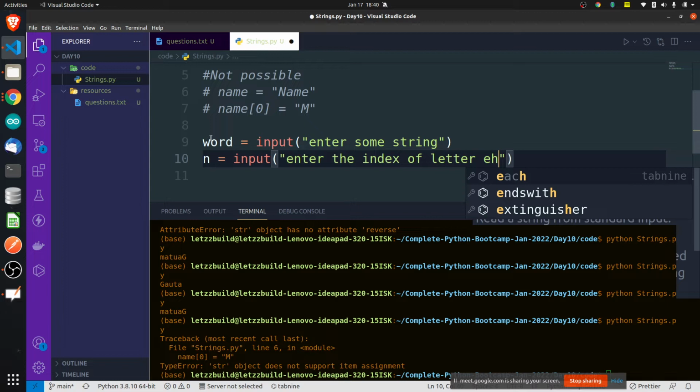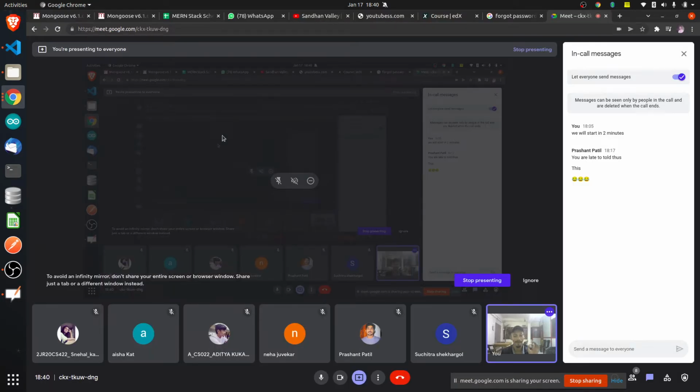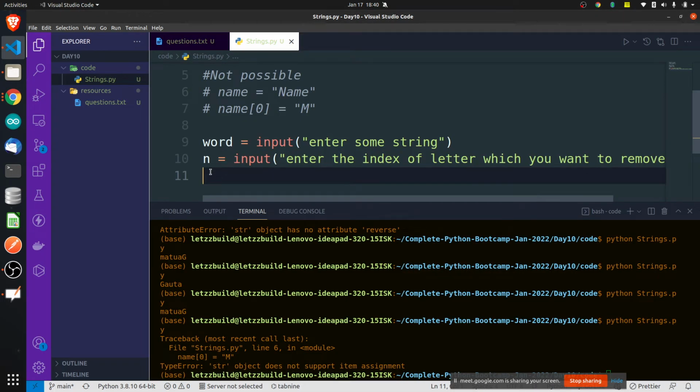So let's see how to remove this. How to remove? Come on. Think of a logic. Pseudocode first of all. Forget the program. Pseudocode. Who can tell me the logic? How to remove?